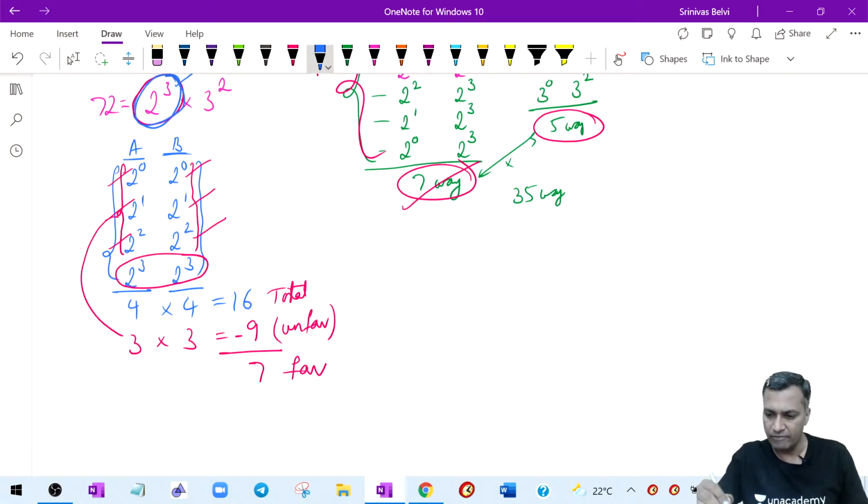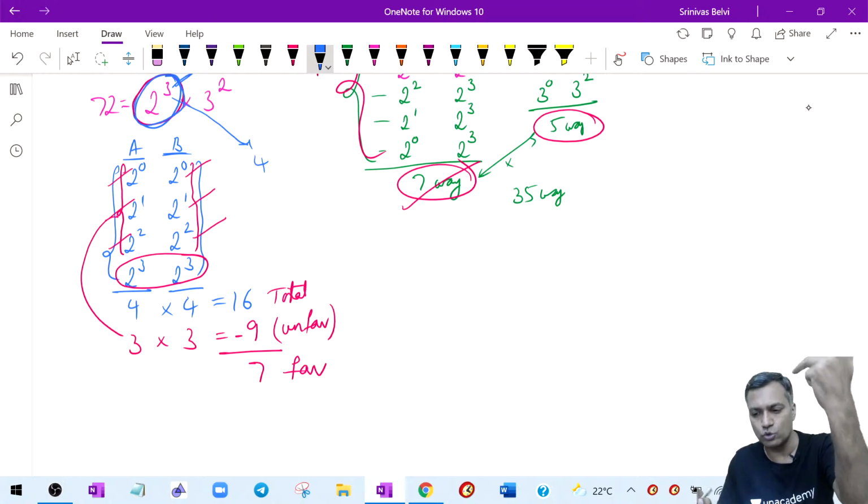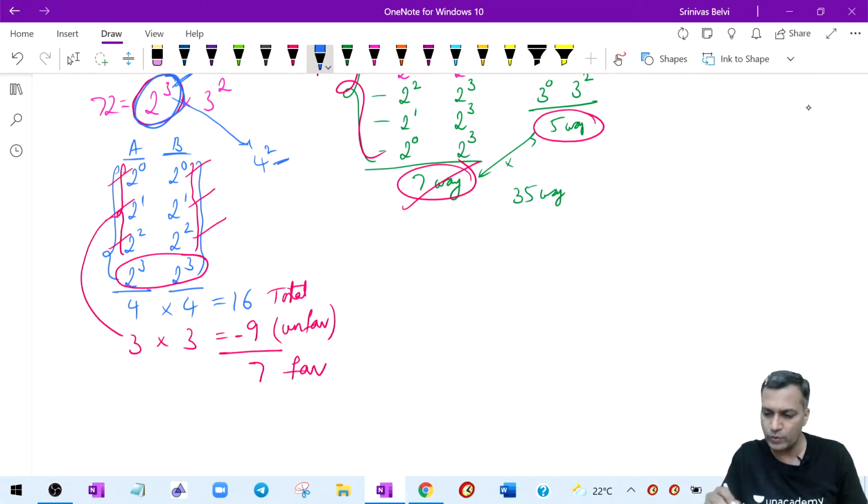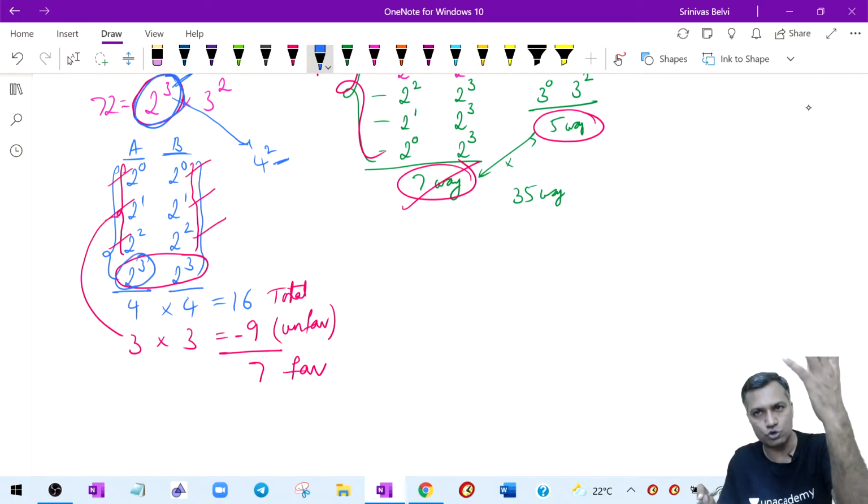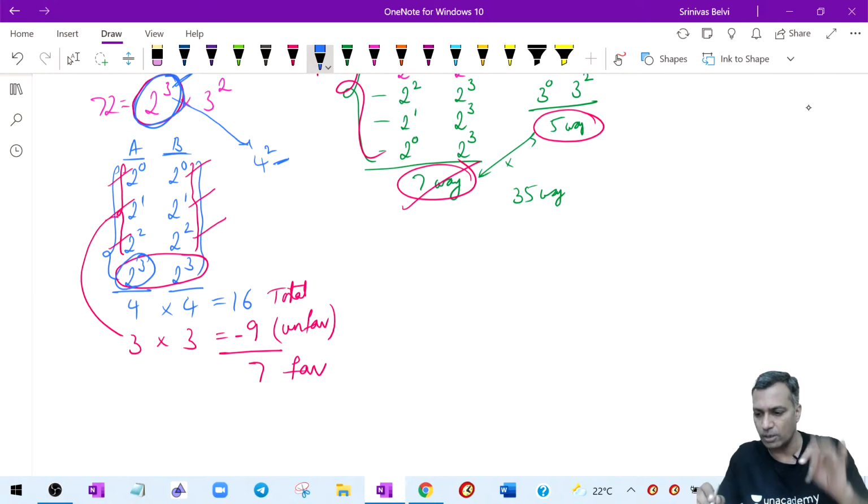After some practice, when you look at 2 power 3, number of factors: 2 power 0, 2 power 1, 2 power 2, 2 power 3, 4 factors. Therefore, simply make it 4 square. Remove the last one, 2 power 3. Count up to 2 power 2, that is 2 power 0, 2 power 1, 2 power 2. Count up to there, minus 3 square. What is 4 square minus 3 square? 7. When you look at this 2 power 3, you can directly write this as 7.